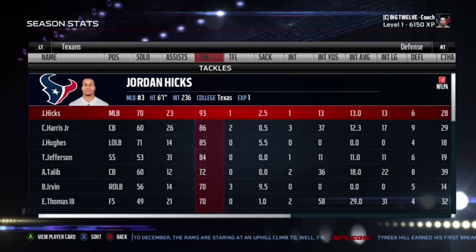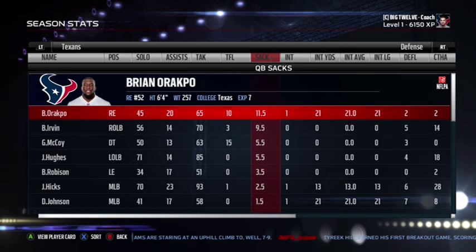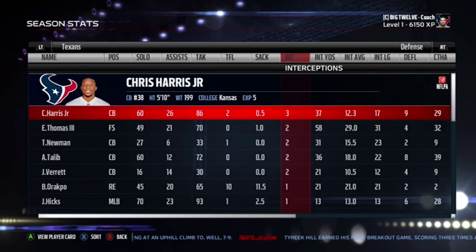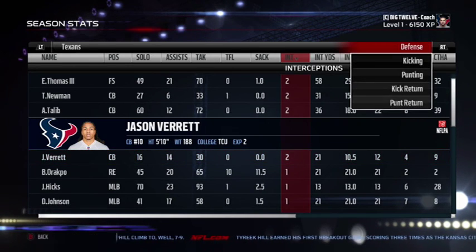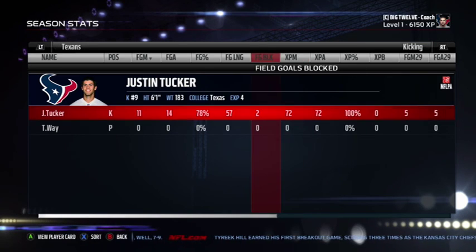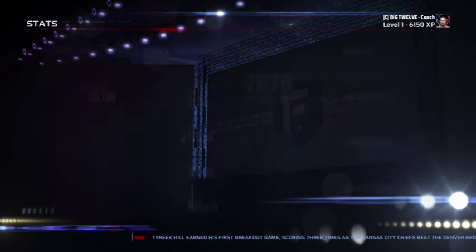Defensively, Jordan Hicks led the way with 93 tackles. Tackles for loss, Gerald McCoy led in that department with 15. Quarterback sacks was Brian Orakpo with 11.5. And interceptions was Chris Harris Jr. with 3. And a couple guys on my team were tied with 2. Kicking, Justin Tucker, 11 for 14. Kick returns, no one had a touchdown. Punt returns, no one had a touchdown.